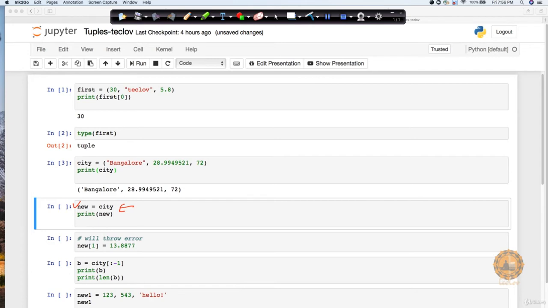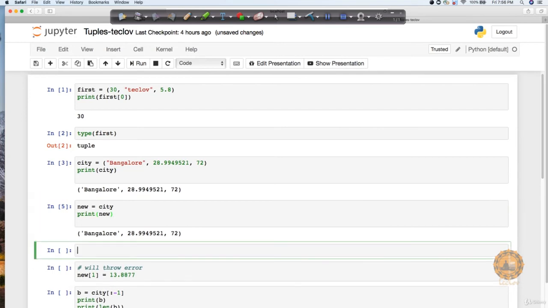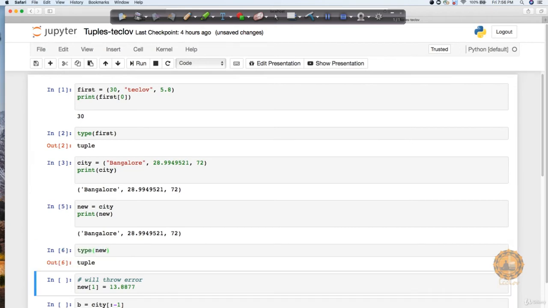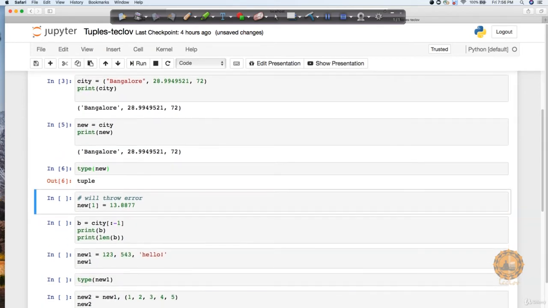If I execute by combining this statement, you can see that it's still returning Bangalore, 28.99 and 72. If you want to see the type of new, you can see that it's a tuple only. So even though we have done an assignment of a tuple, it's still a tuple.